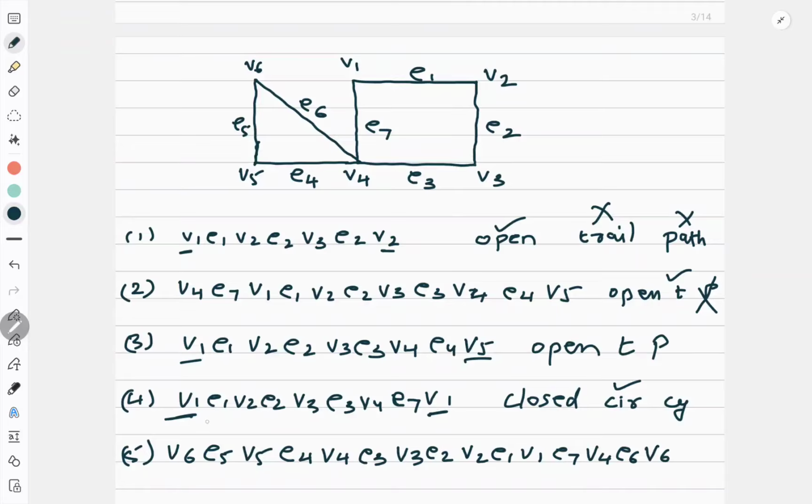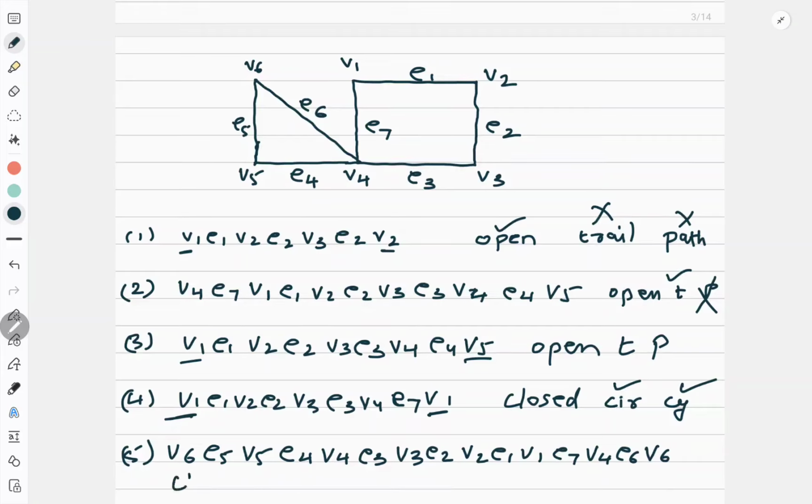So vertex, see, only the first and last vertex can repeat. 1, 2, 3, 4. Vertex is also not repeating. So it is a cycle. Okay, it is a closed walk which is a cycle. Now let us look at the next one.